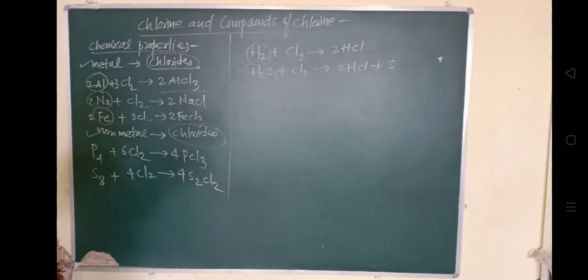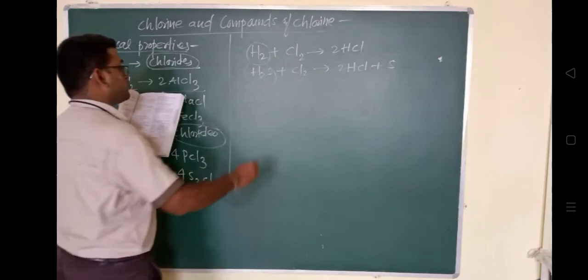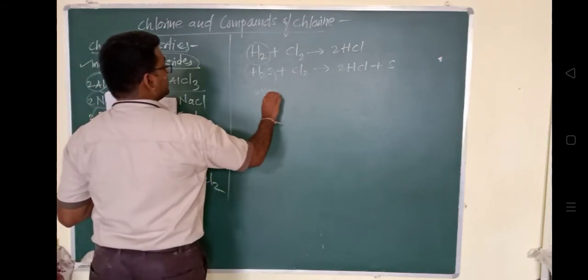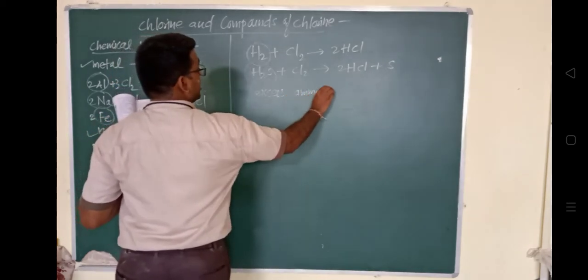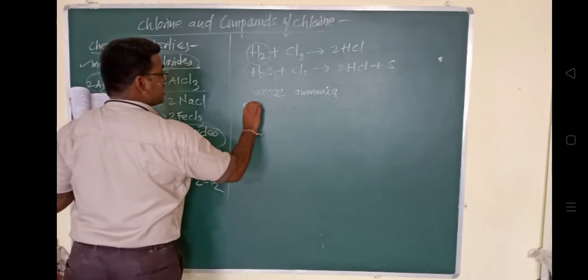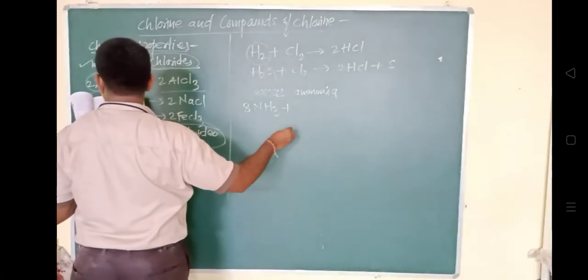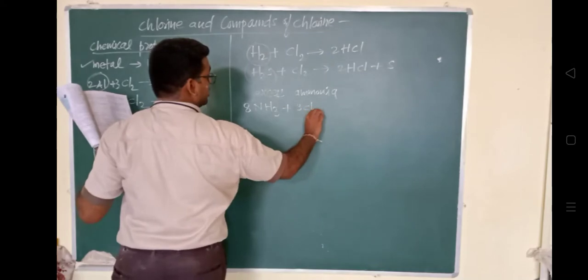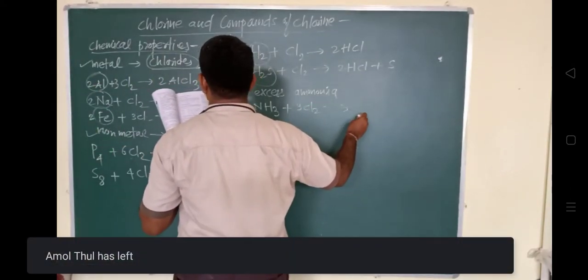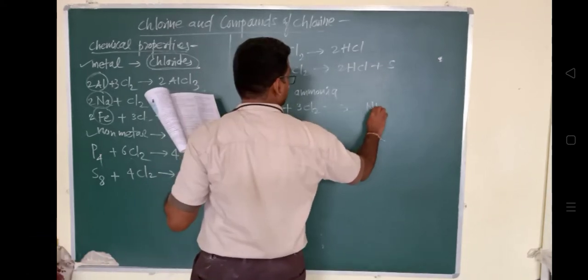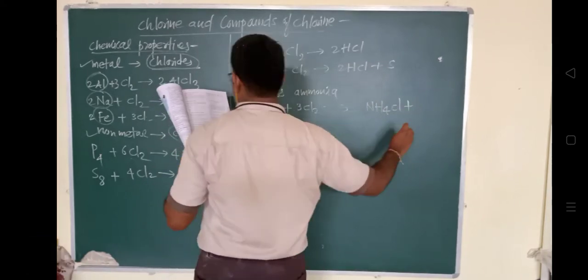Chlorine when reacted with the ammonia, with excess of ammonia gives ammonium chloride and nitrogen. तो देखो यहाँ पे, excess ammonia के साथ जब ये react कर रहा है, excess ammonia like this 8NH3, so it is giving rise to ammonium chloride, NH4Cl, plus nitrogen gas, N2 gas, so we'll balance it, 6NH4Cl.